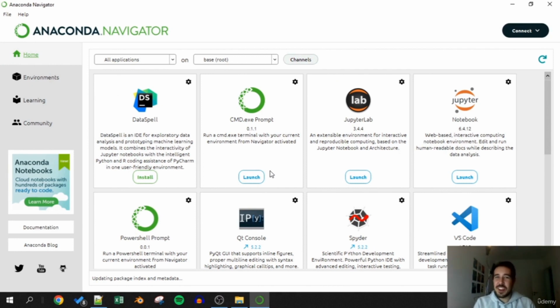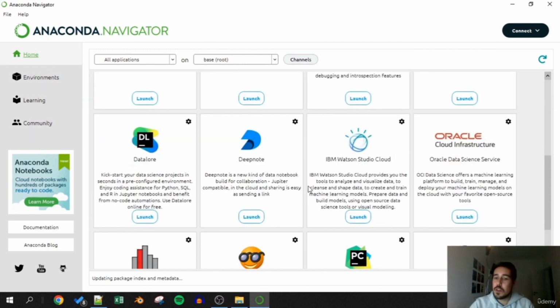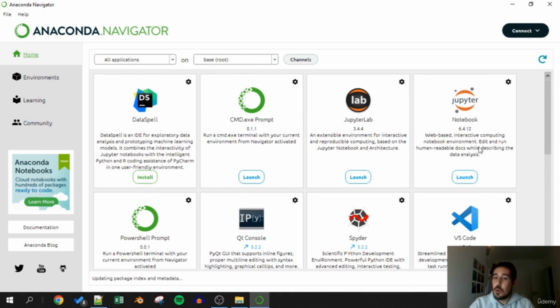After a while, Anaconda will open and you'll have this window on your computer. In this side, you'll have several things that you can do in Anaconda, and here you have several services that you can launch using Anaconda, including some cloud platform environments and all other stuff. What we'll use throughout this course is Jupyter Notebooks, a notebook environment for us to code in Python, which is a very good platform for teaching, and also a very good platform to understand and write some code with scripts and to explain the code that we are doing.